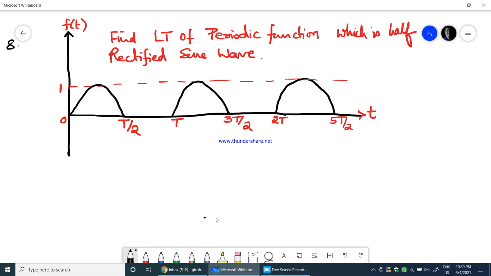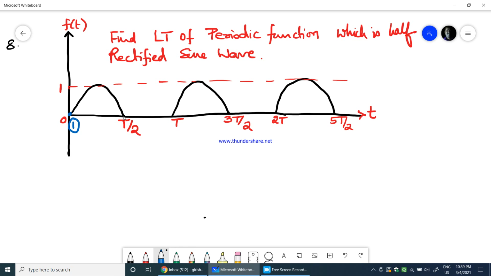Okay, in this problem we are going to find out the Laplace transform of the periodic function, which is a half rectified sine wave. So we need to find out the Laplace transform of this particular periodic function. Here we can see this is a half rectified sine wave, where here is the starting point.